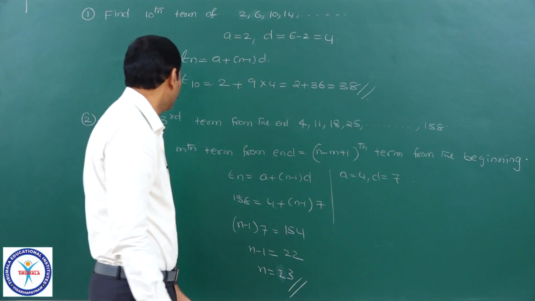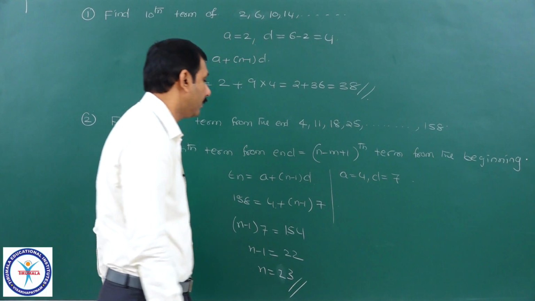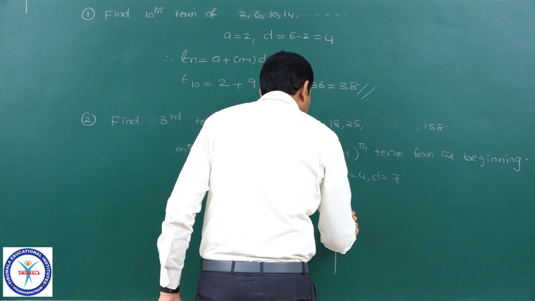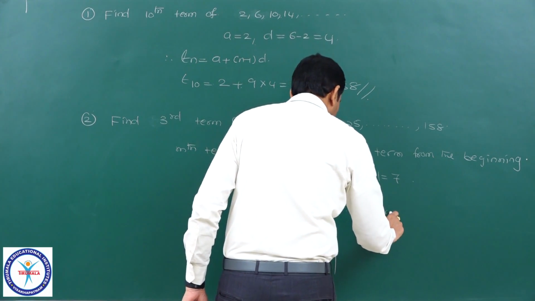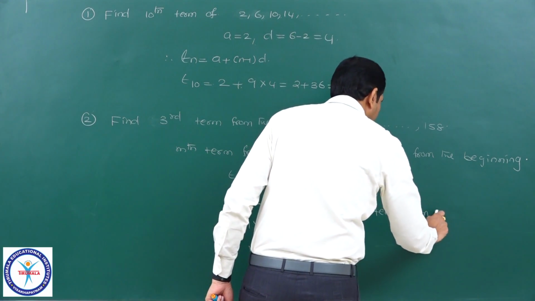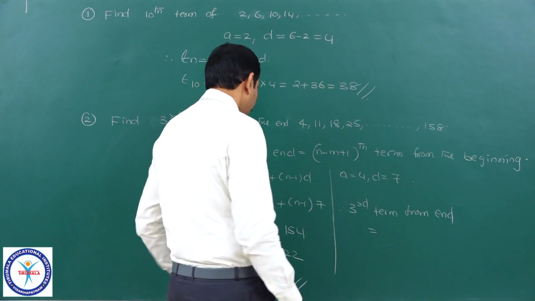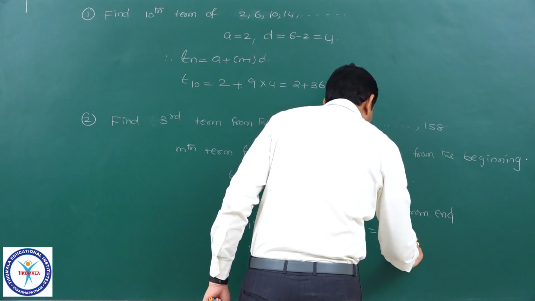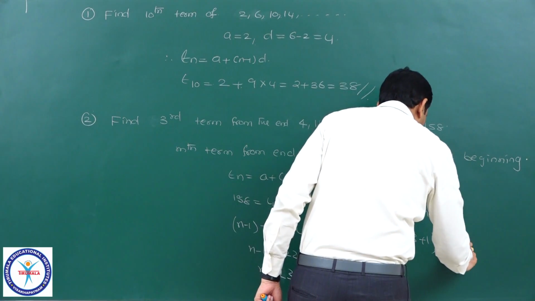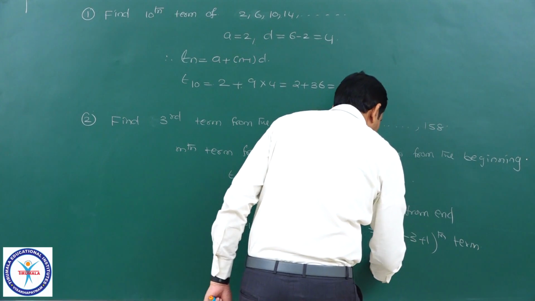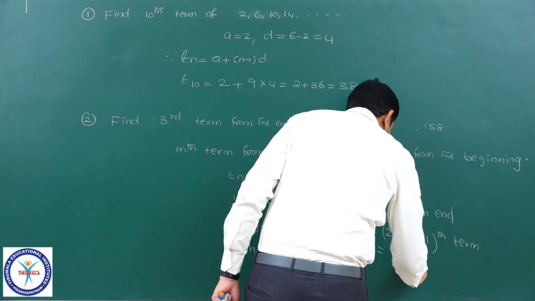Now I know the n value. The third term from the end means our m is 3 only, therefore the third term from the end is equal to the n minus m plus 1th term from the beginning. n is 23, minus m is 3, plus 1th term from the beginning. It is 23 minus 3 means 20, the 21st term.